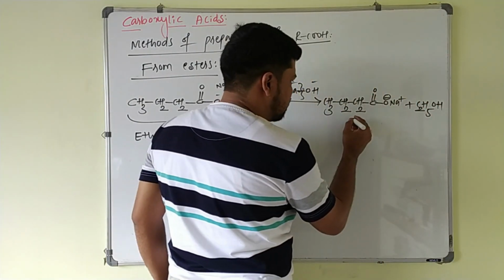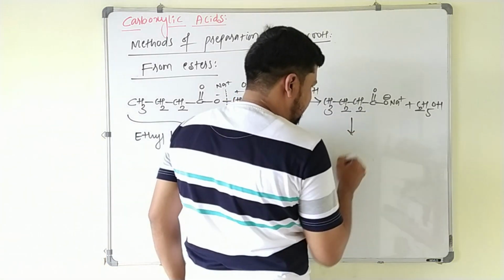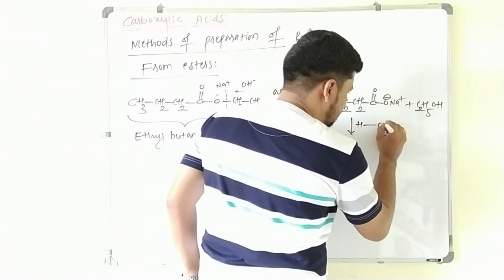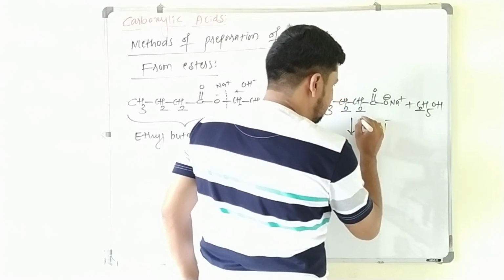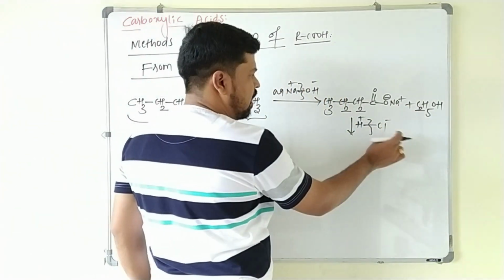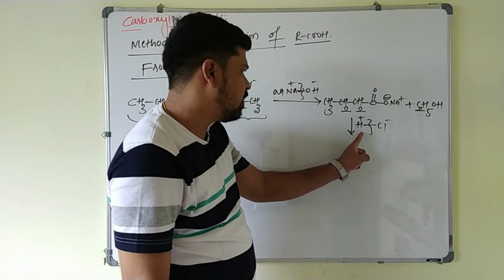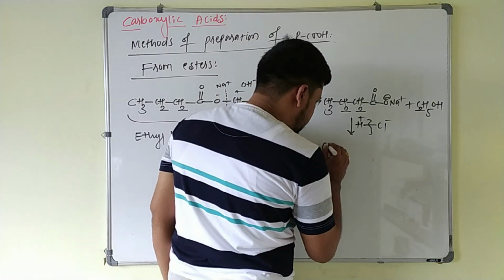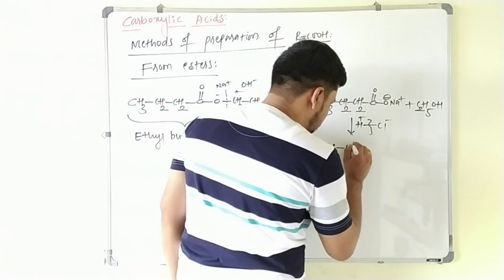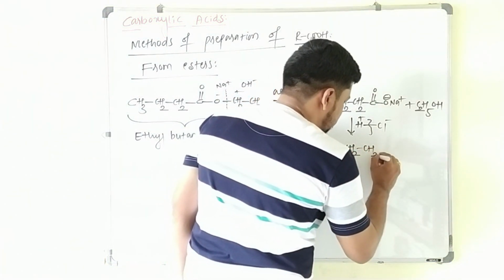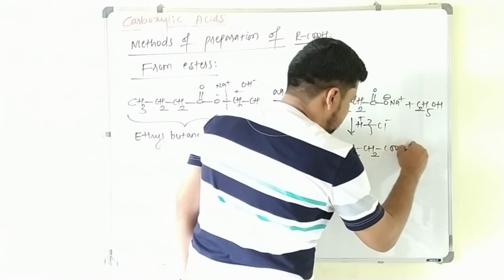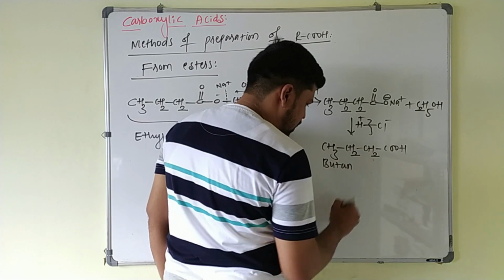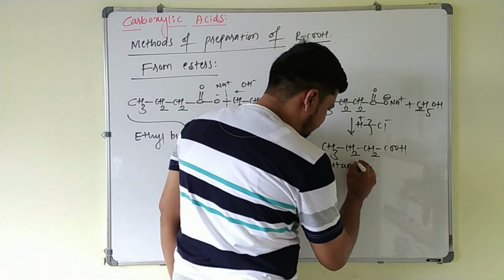So this sodium salt of butanoic acid on acidification, you just have to add acid here, this is H plus and Cl minus, this Na plus combines with Cl minus, and this H plus will combine with this oxygen. So again you will get butanoic acid here, CH3CH2CH2COOH. So ultimately your answer will be butanoic acid.